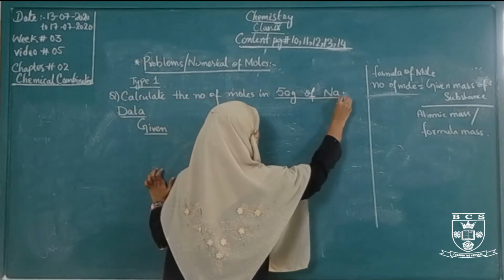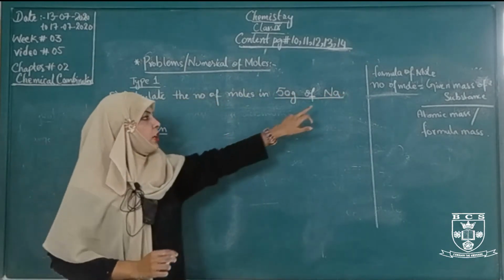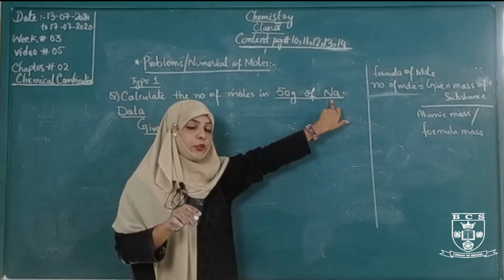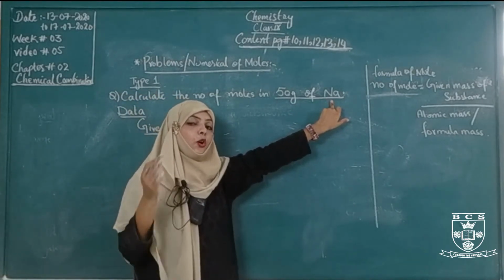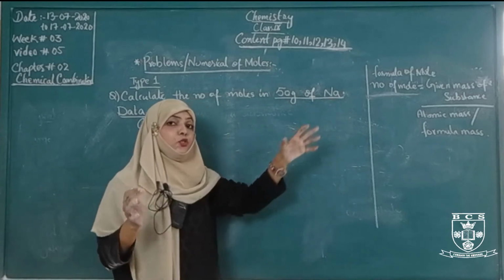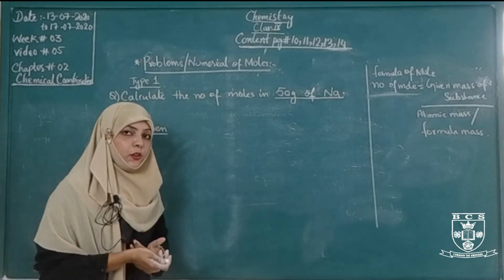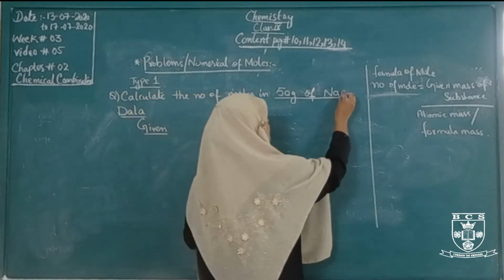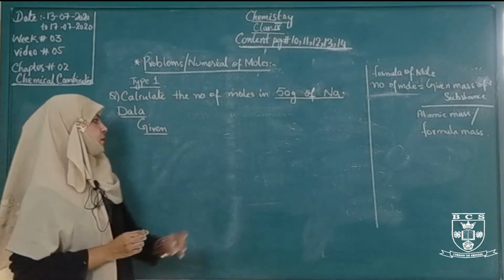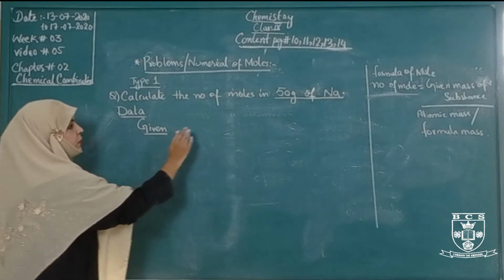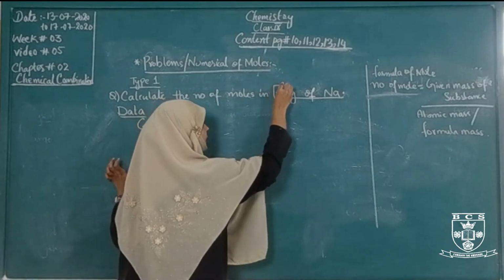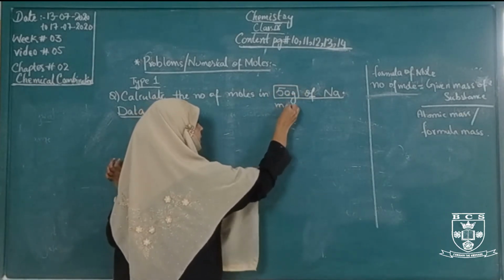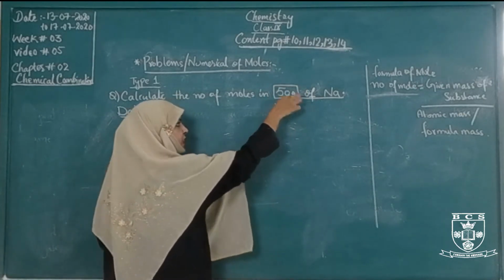50 grams of sodium. Here sodium is an atom, not a molecule. What is a molecule? When two or more atoms are chemically combined together, they form a molecule. Here is the atom. So in the given 50 gram of sodium, this 50 gram is mass, because mass is measured in gram.